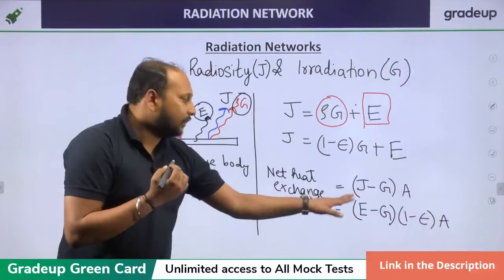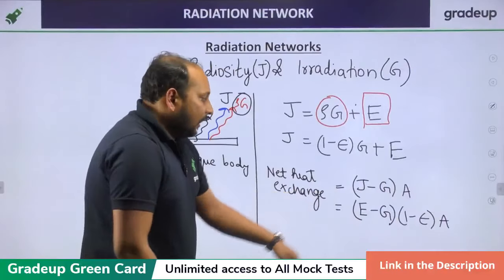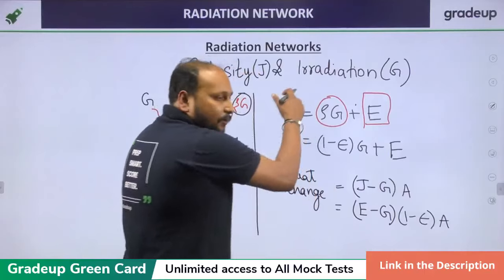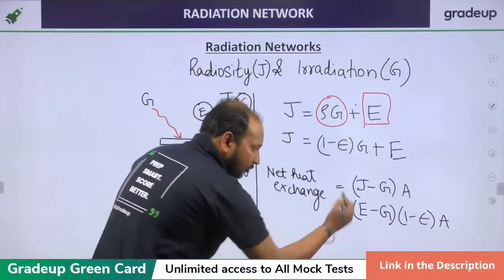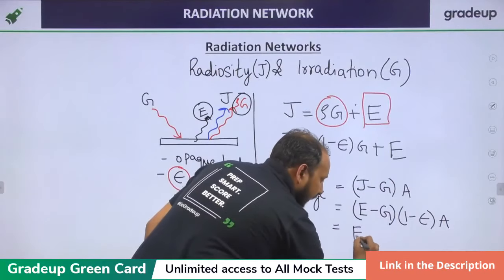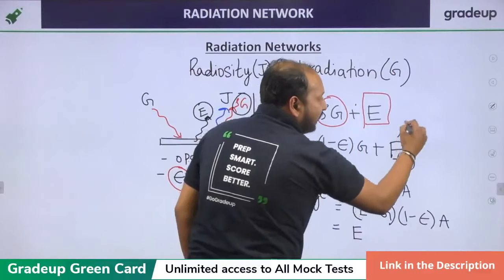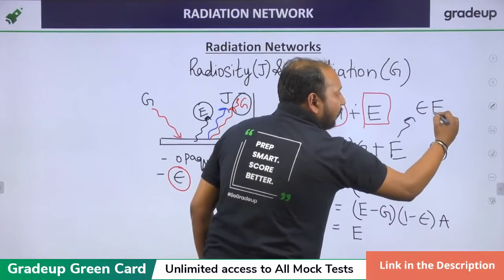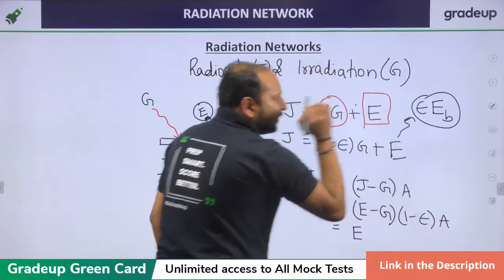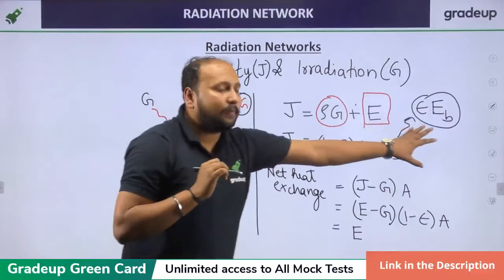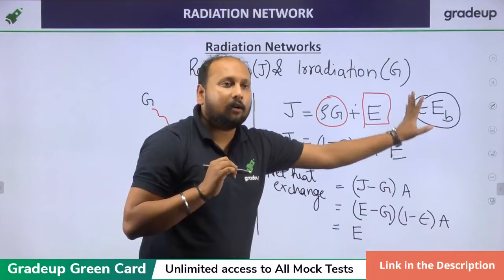We'll land up with some terms cancelling out. Again, put the value of G in terms of J. When you solve it, instead of this E, I can write emissivity into EB. I can write this total emissive power in terms of black body emissive power.